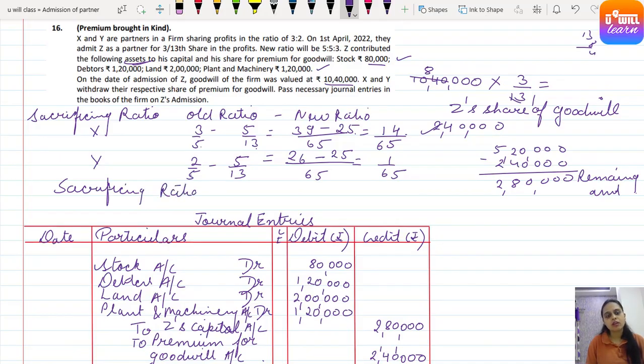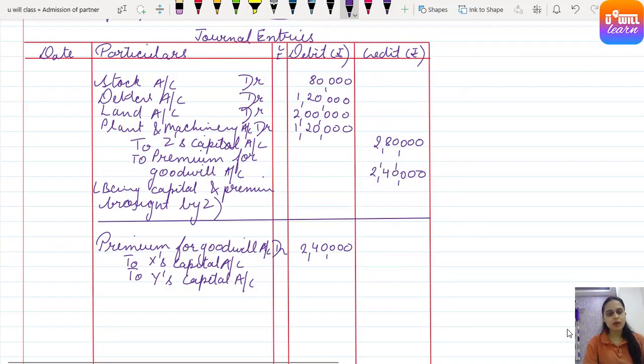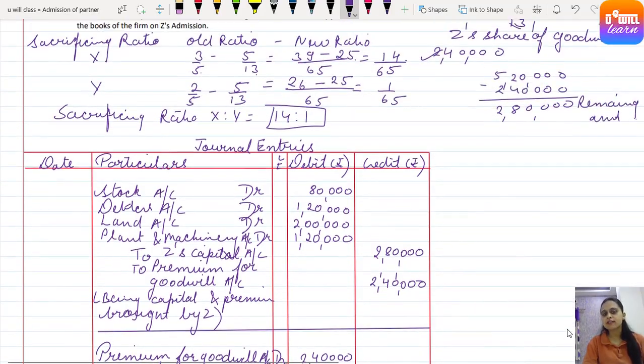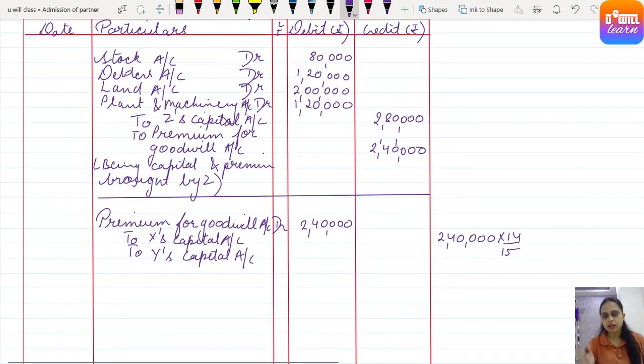Sacrificing ratio X is to Y is equal to 14 is to 1. Clear everyone? Understood? Yes, come on. So just dividing premium for goodwill to X and Y's capital, 2,40,000 in the sacrificing ratio which comes 14 is to 1. That means 2,40,000 into 14 by 15, right? It is 2 is to 1 only, right?